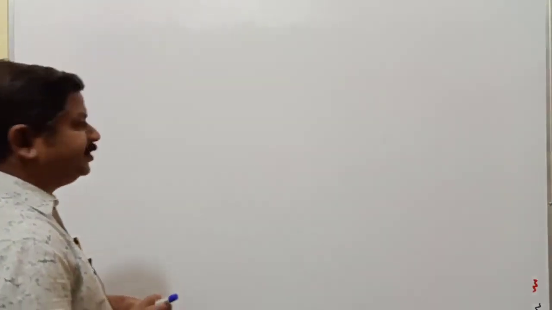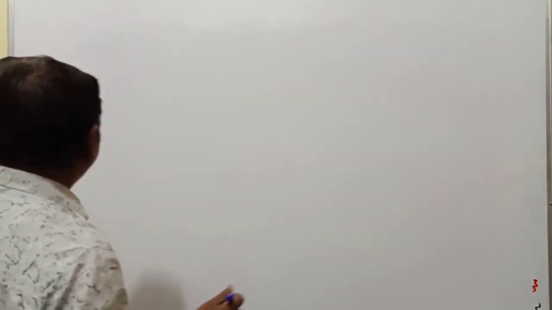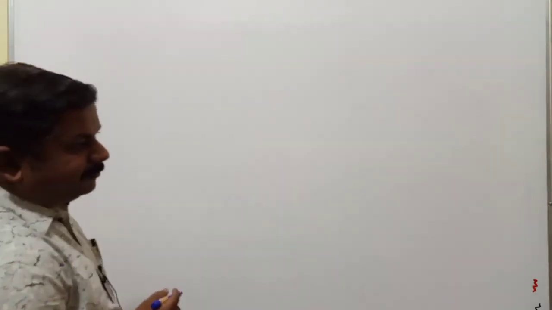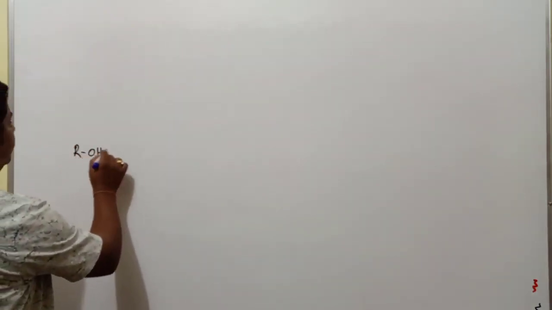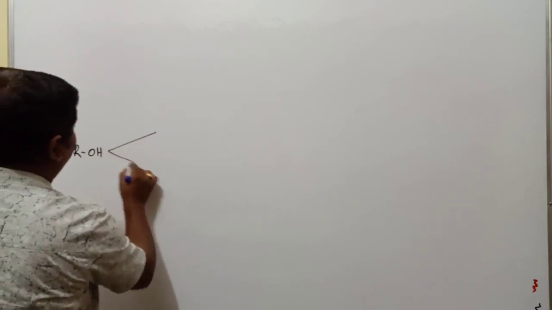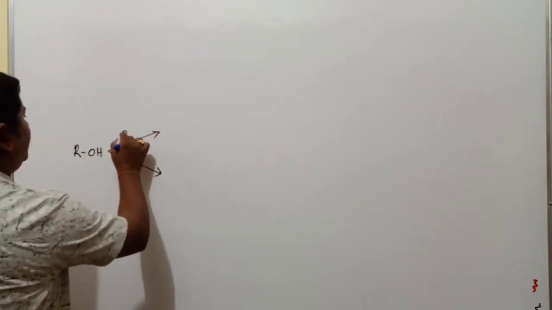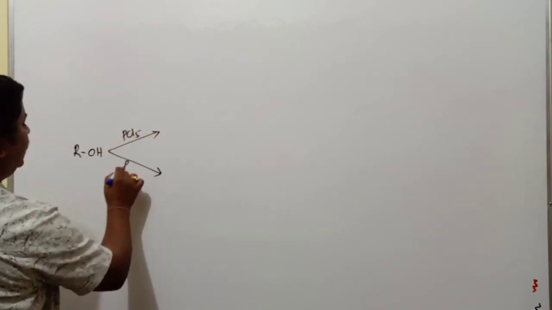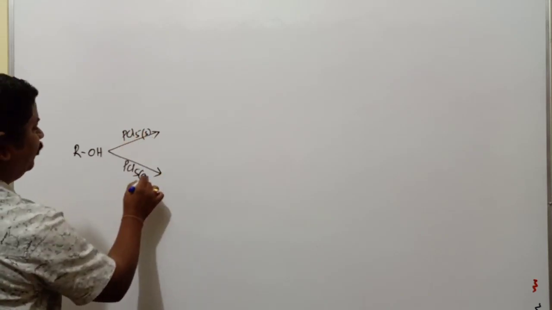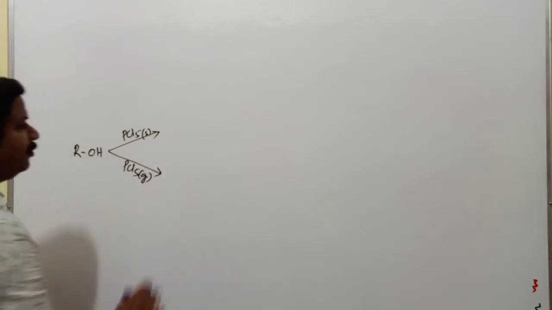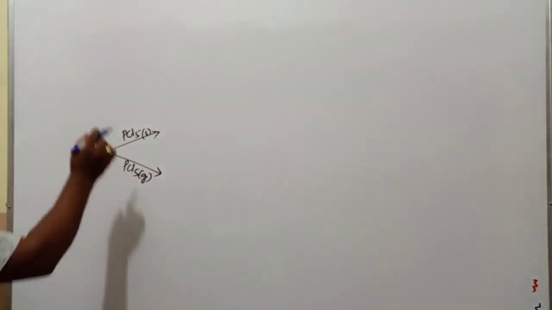Yesterday, while completing the class, I mentioned one question. What is the product when alcohol is treated with different physical states of PCl5? If this is solid and this is gas, whether the nature of the product is going to be the same or different.